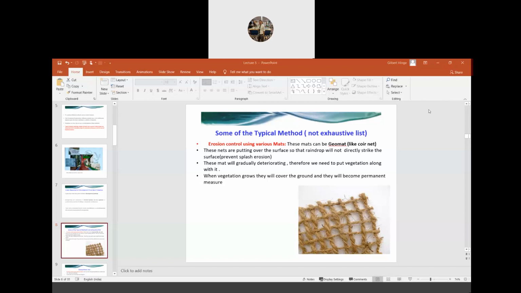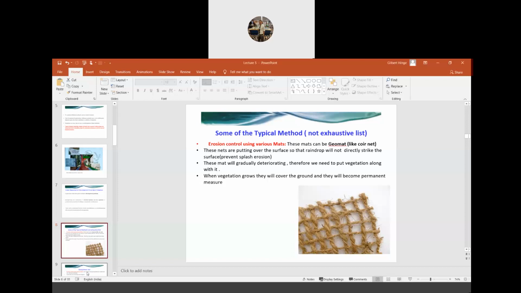So one kind of solution is that we need to use this kind of a mat called a geomat, like for example, coir. Remember that in case the soil is bare, the raindrops may fall and cause splash erosion. So if we provide this kind of a geomat in those areas where there is no vegetation, this kind of a mat or net will prevent the raindrop from striking the surface directly, right? It will prevent the splash erosion.